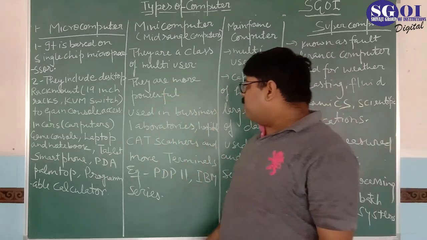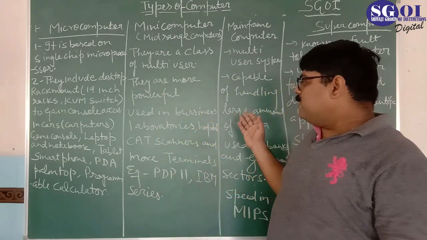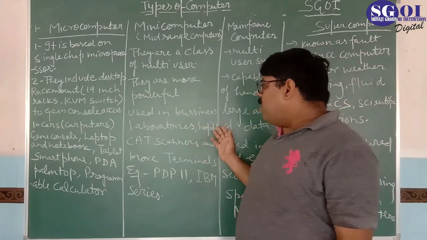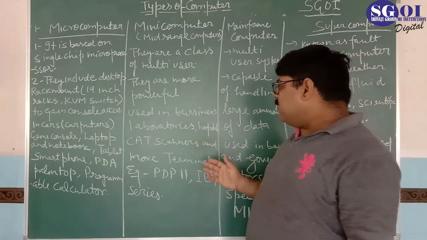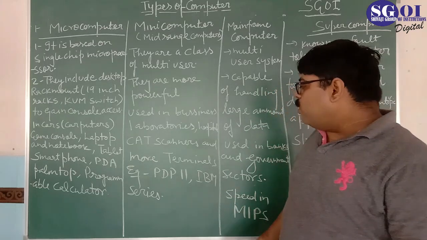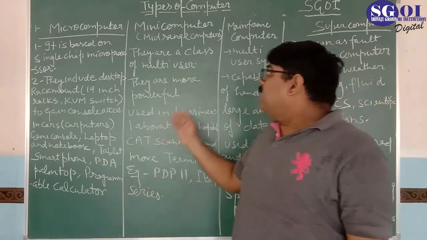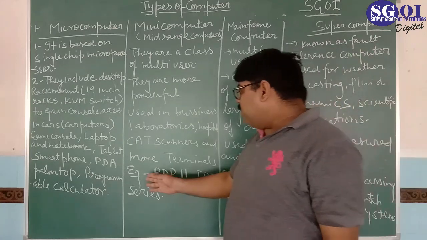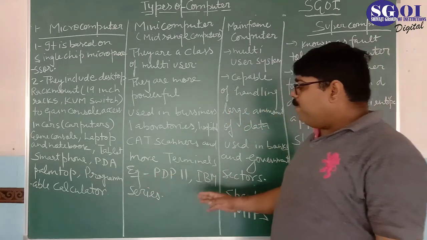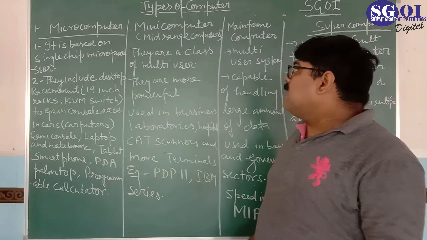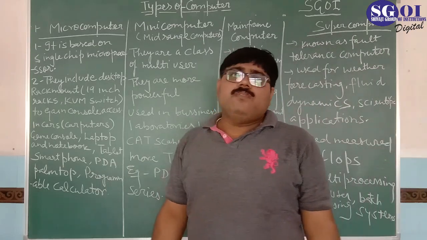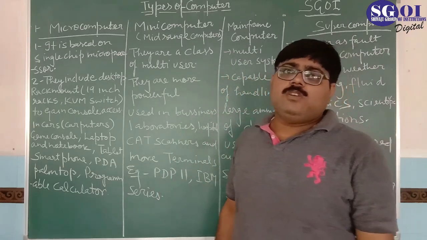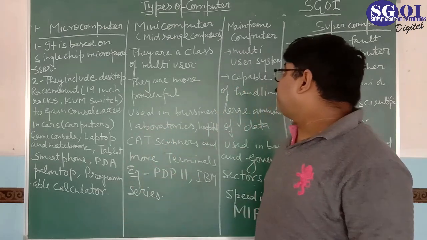Linux in those systems. They are used in business, laboratories, hospitals, CAT scanners, and we use more terminals in mini computers. So examples are the PDP-11 and IBM series, which are examples of mini computers. It works on 16-bit, 32-bit and 64-bit.